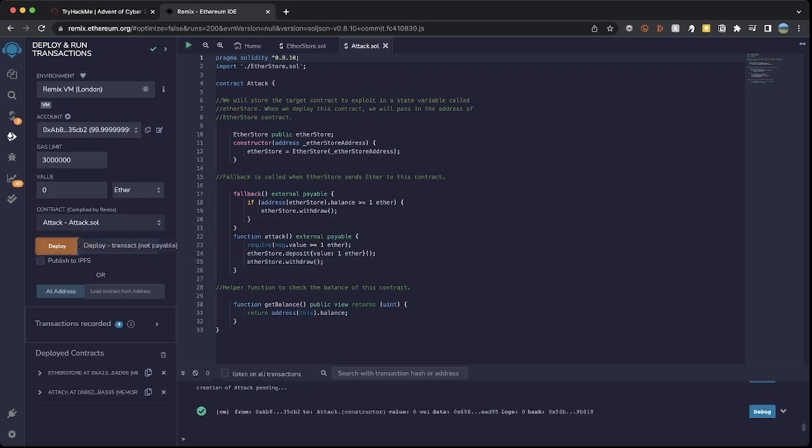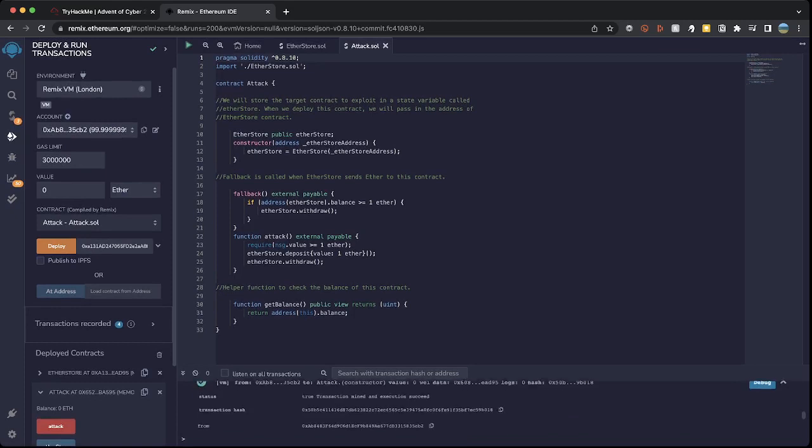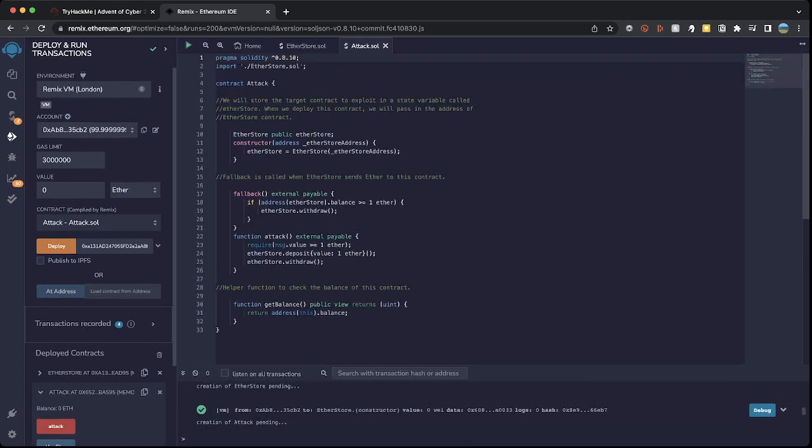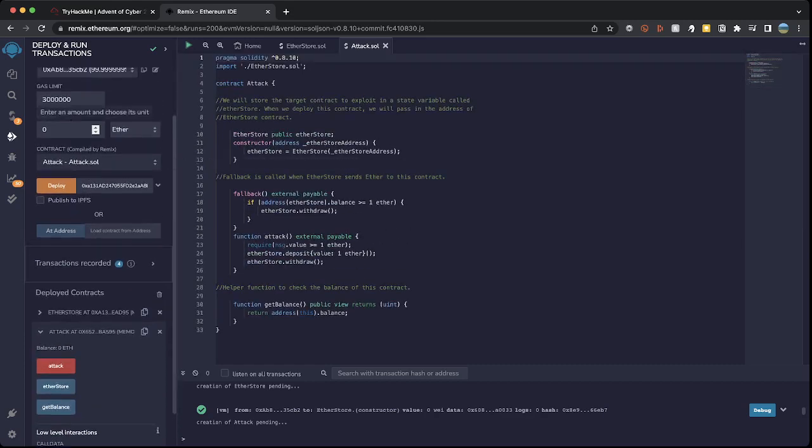Now when we hit deploy, you'll see at the bottom here, we've now got attack. We've also got this little bit of information that comes in here. Now that we've got our contract in place, nothing's happened. This is where we need to start mixing the values up.